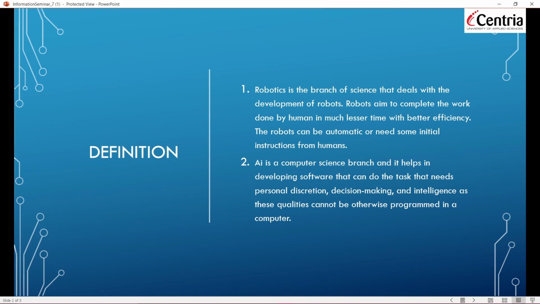Robotics is the branch of science that deals with the development of robots. Robots aim to complete the work done by humans in much less time with better effectiveness. The robot can be automatic or need some initial instruction from humans. AI is a computer science branch, and it helps in developing software that can do tasks that need personal direction, decision making, and intelligence, as these qualities can be programmed in a computer.